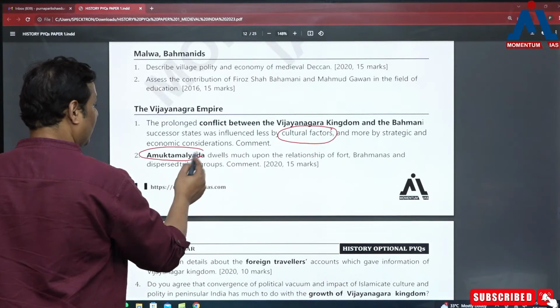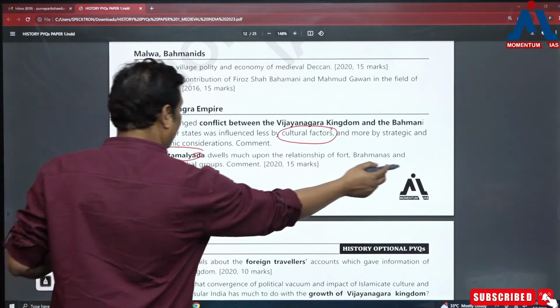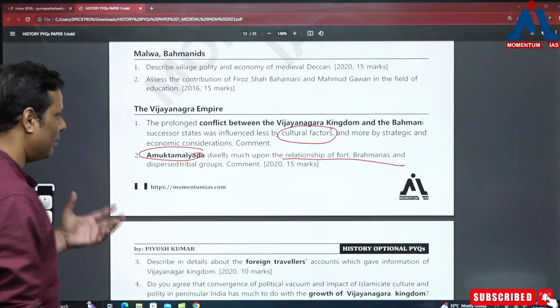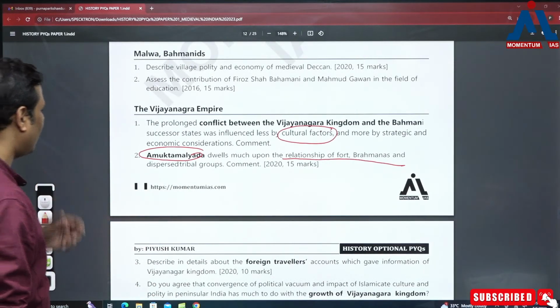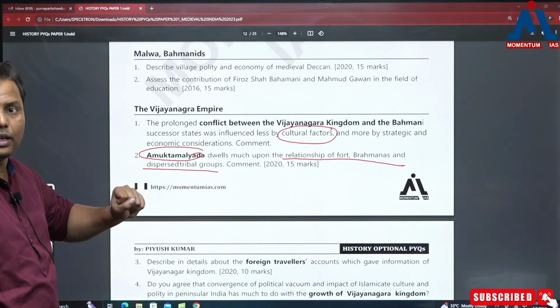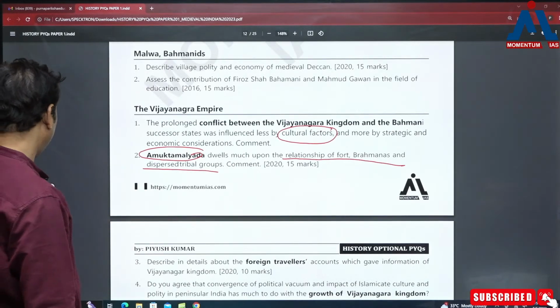Once they asked this Amukta Malyada, and what was the relationship between the Fort Brahmin and between Fort Brahmin and the tribal groups, right? This question has been asked. So these are some new dimensions what they have started asking. And normally people do not prepare it.